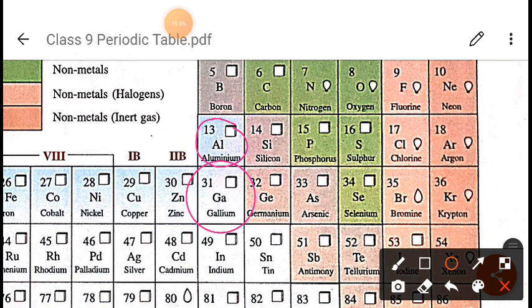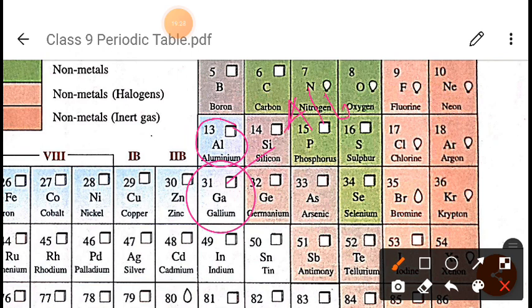Okay, he left this gap, and he predicted its atomic mass and chemical properties.